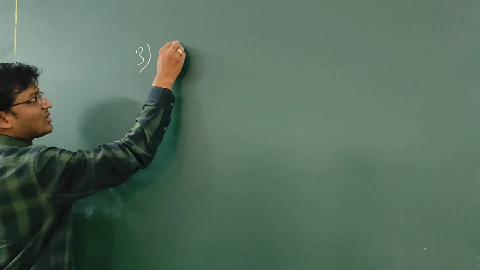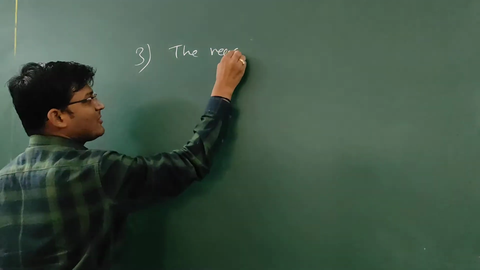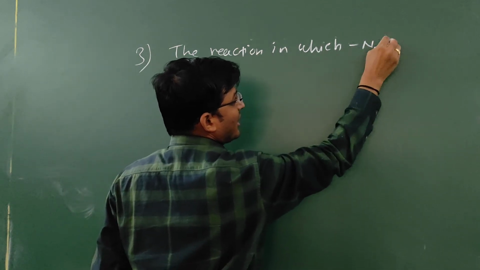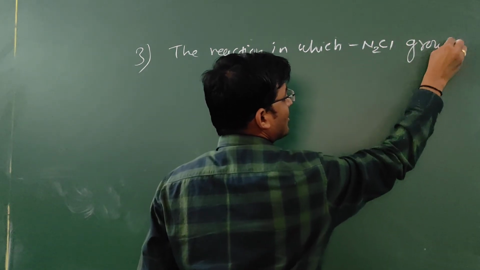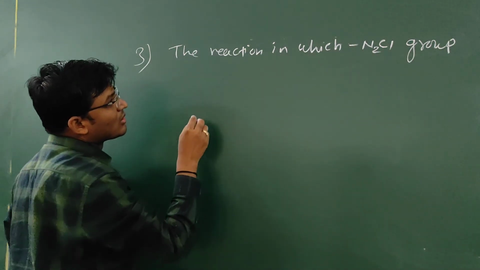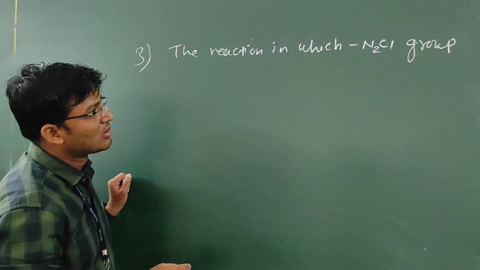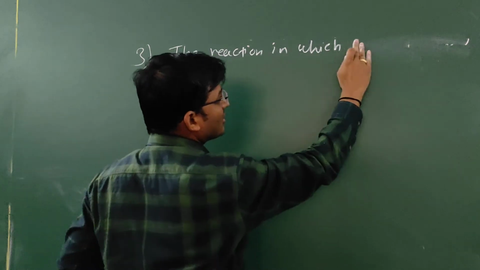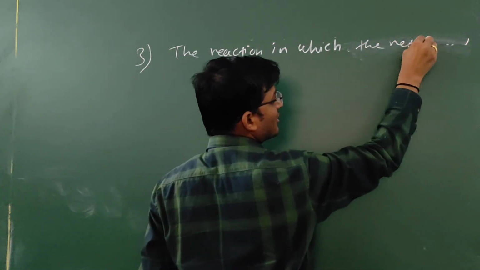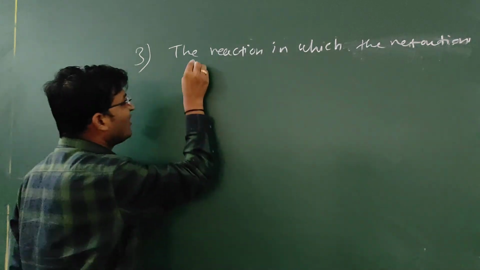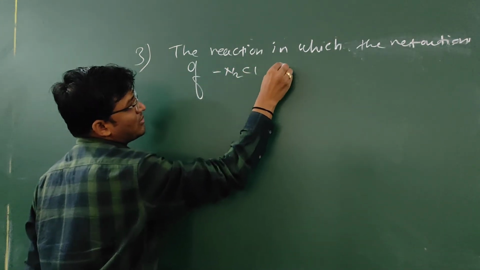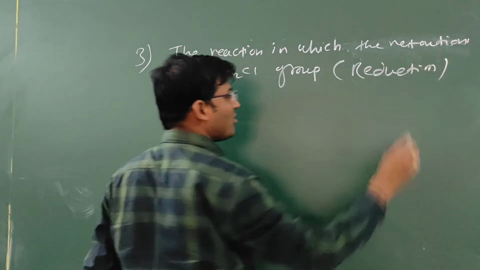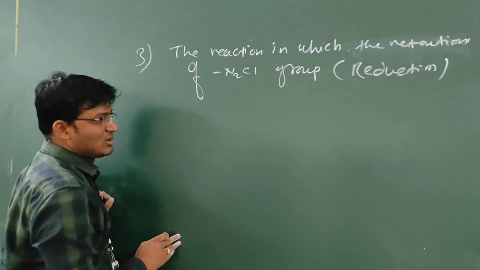Third, the reaction in which the N2Cl group is retained. That is reduction. Now see how the reduction takes place.